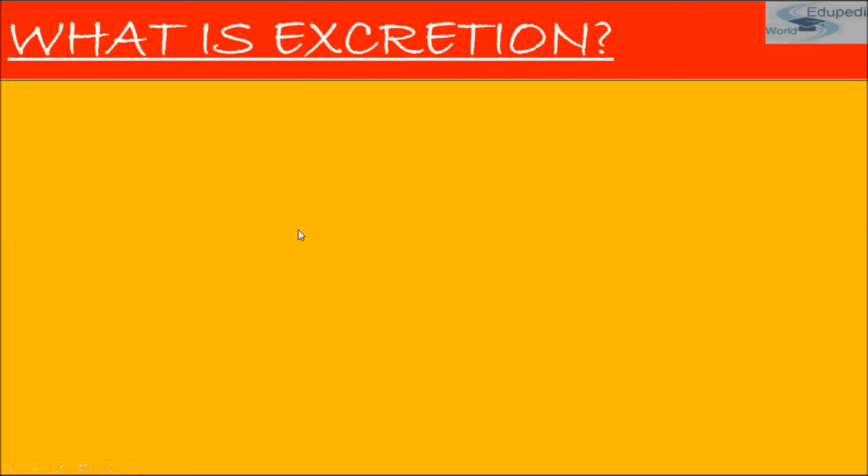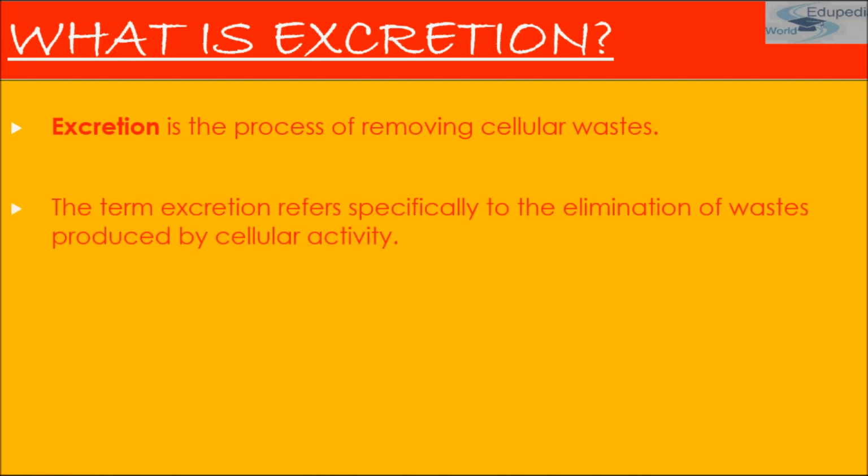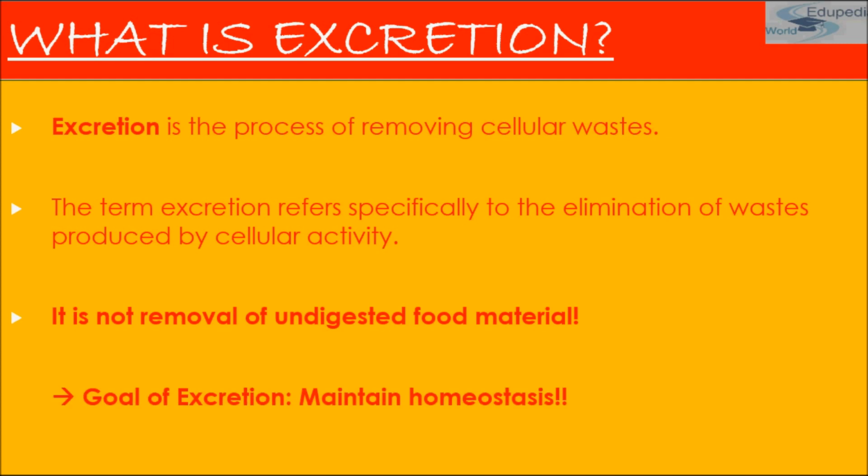Let's see its definition once again: excretion is the process of removing cellular waste. The term excretion refers specifically to the elimination of waste produced by cellular activity, and it is not the removal of undigested food material. Now, what is the goal of excretion? It is to maintain homeostasis. What is homeostasis?